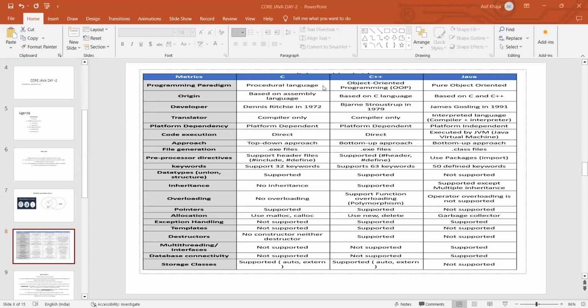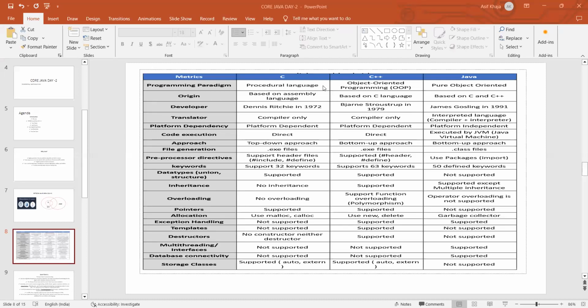And the code execution, meaning how the code will execute in these languages: C and C++ will execute directly, meaning no virtual machine is involved, with the help of the software they directly execute the code. But Java will execute the code by the Java Virtual Machine.